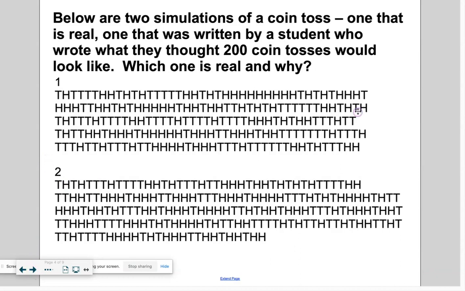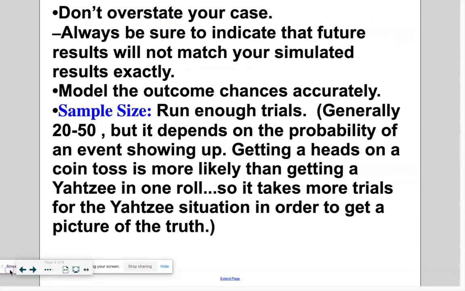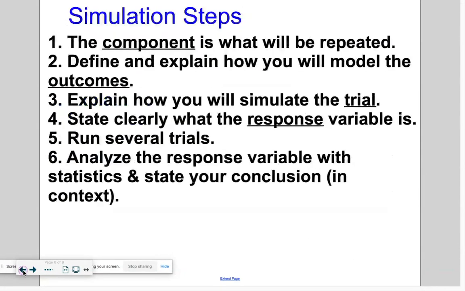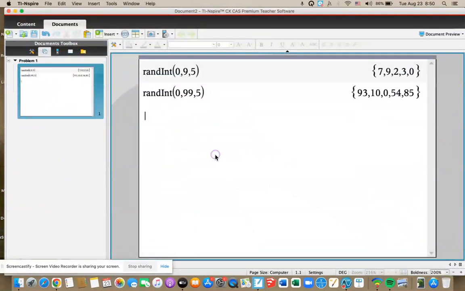Okay, so yeah, when we talk about sample size, we're going to keep that in mind. But for now, we just need to get an idea of what's random. This set might seem random to you, but it's really not. You need these large strings as well as the short strings to see what true randomness really looks like. How do we get random? Like, how are we going to do it in our class? So there's two ways. Let me kind of jump around here. We're going to do a simulation here, but let me show you two ways that we can get randomness.